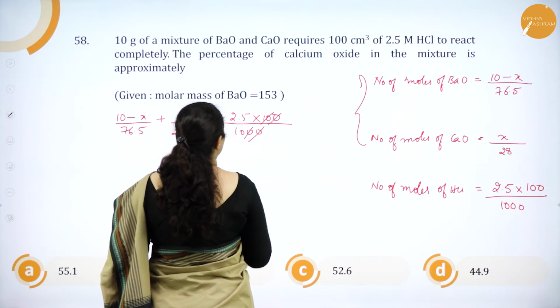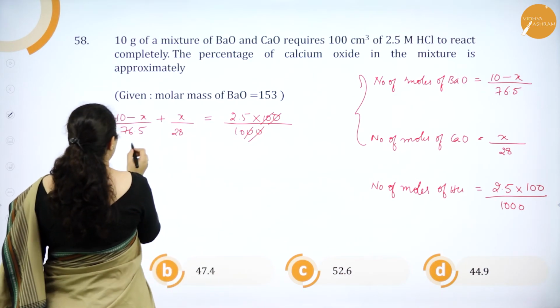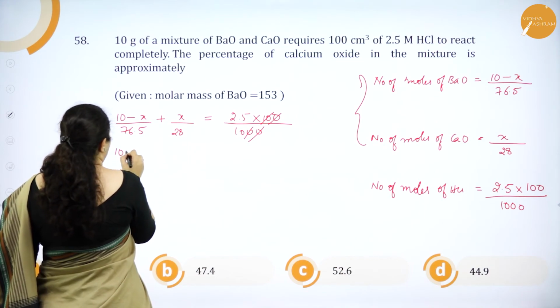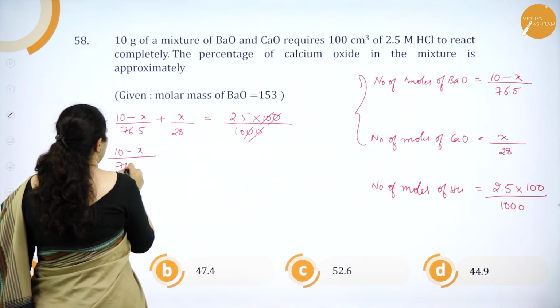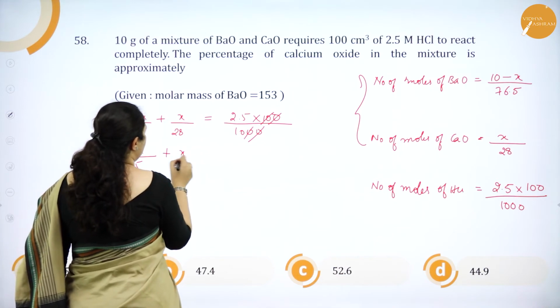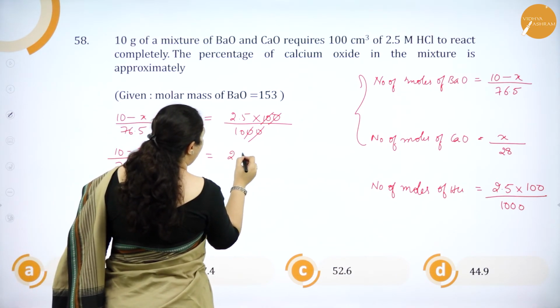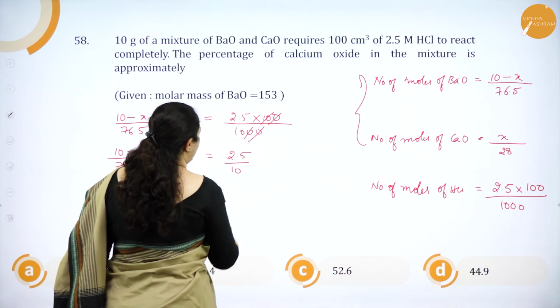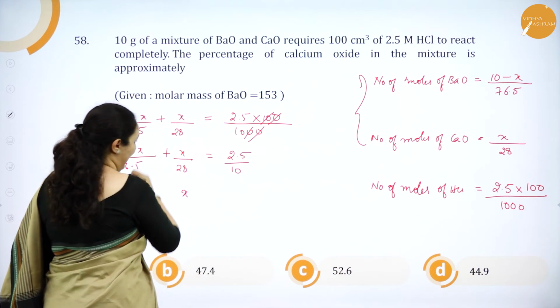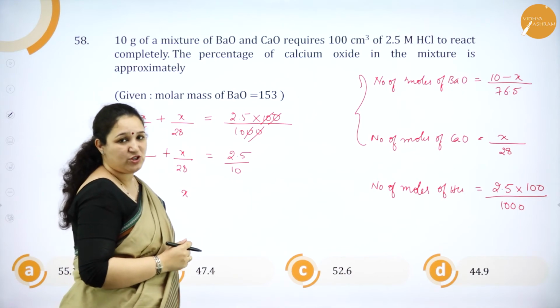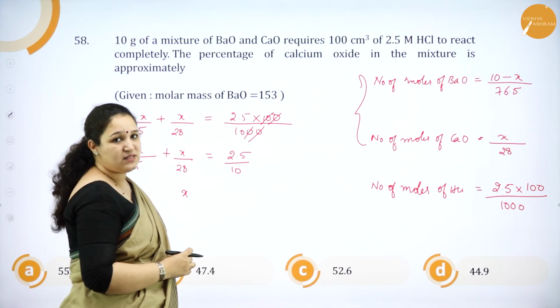So I get it cancelled, I'll get 0.25. So (10 minus x) by 76.5 plus x by 28 is equal to 2.5 by 10.